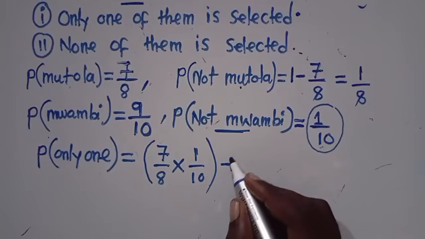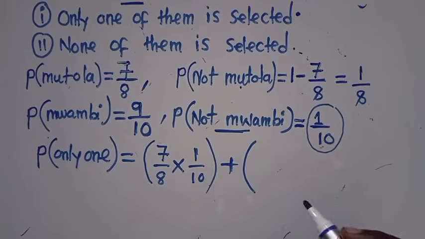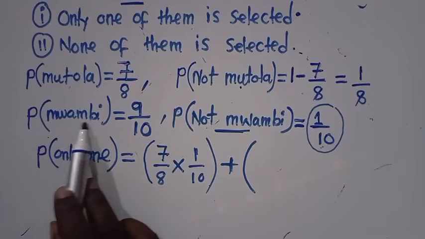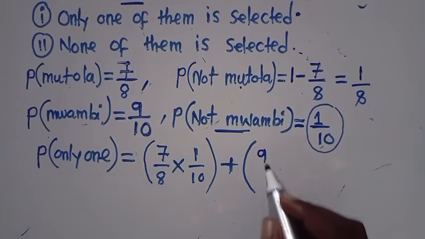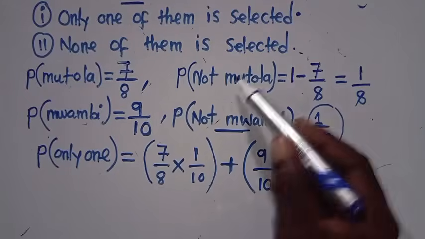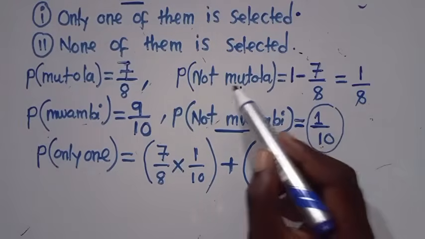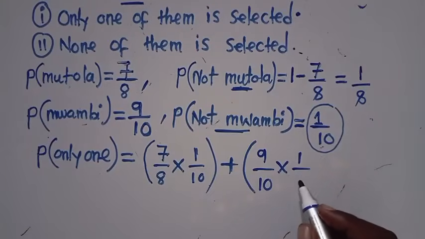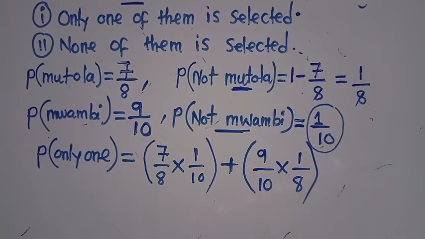You say plus. What is the probability of getting this one now? Probability of getting Mwambi is 9/10, times the probability of not getting the friend, Mutole, which is 1/8. So this is the probability of getting Mutole times the probability of not getting the friend.